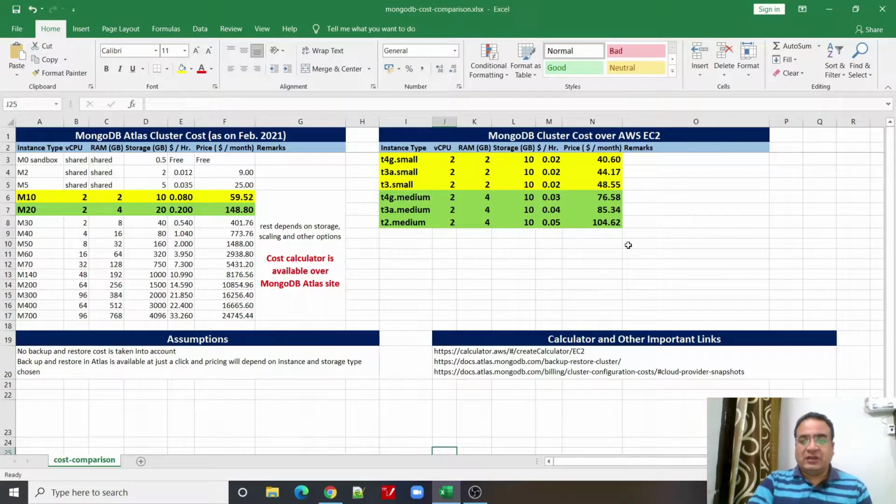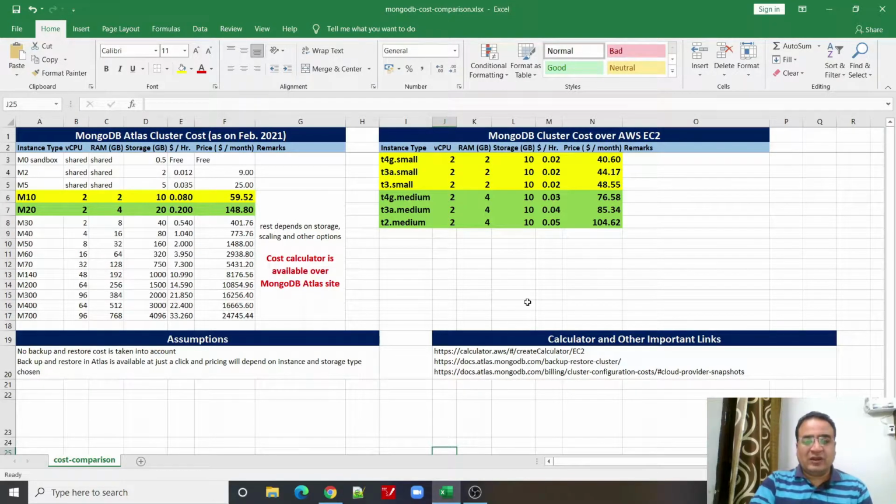The cost which I am showing you is as of today, and it may change over a period of time. It may happen that by the time you watch this video this may change. So I strongly recommend that you please go to these calculator links, which I am going to show you after logging into MongoDB Atlas as well as by opening the browser.